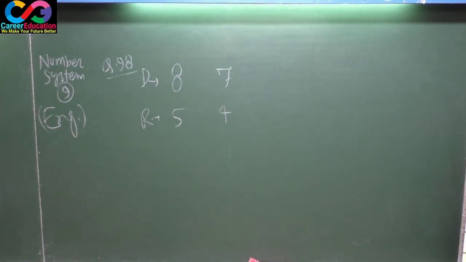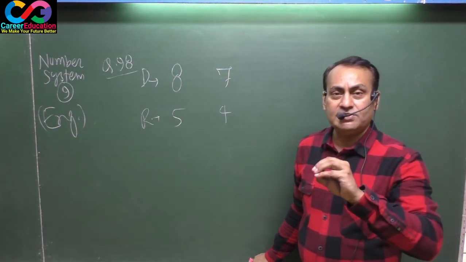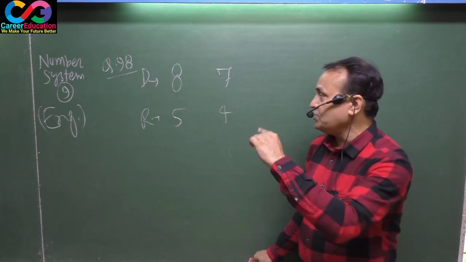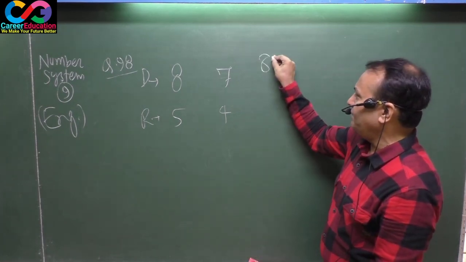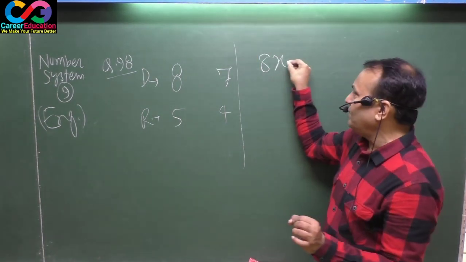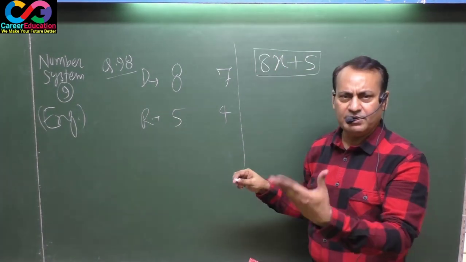Let me go through the basic way. The question has told you, listen to me very carefully, if you divide a number by 8, remainder is 5. That means when you divide a number by 8, there must be some quotient, suppose x here, plus remainder 5 according to the question. That means this may be your number.